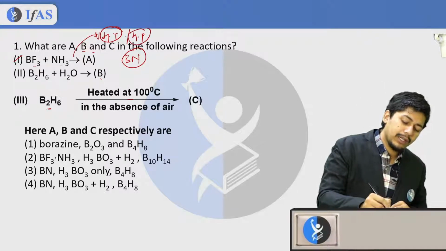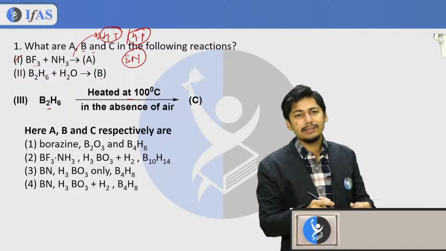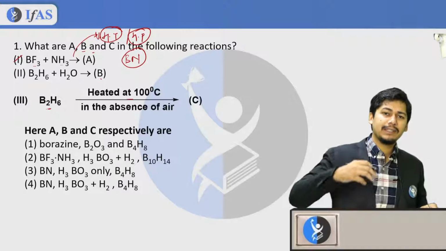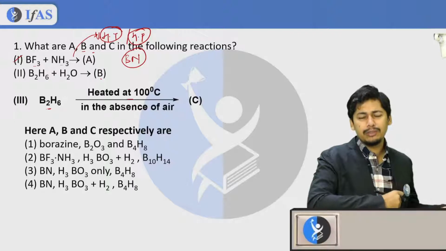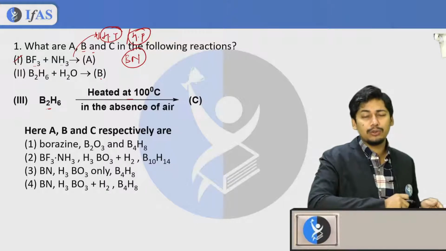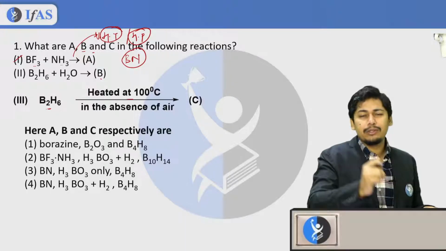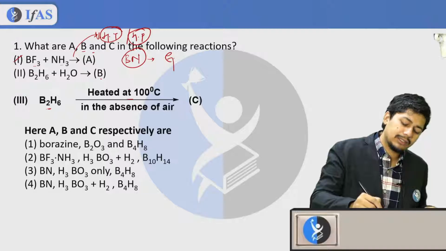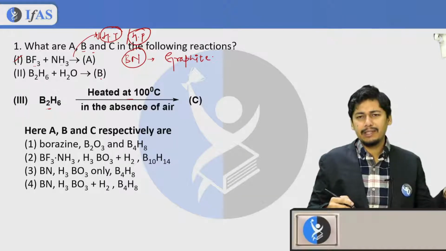Under these reaction conditions there is formation of BN, boron nitride, which is isostructural, or analogous, with graphite. It seems like graphite, but there are certain differences that exist.